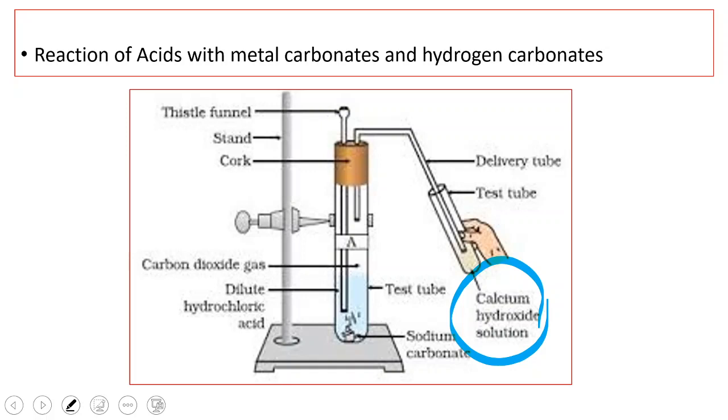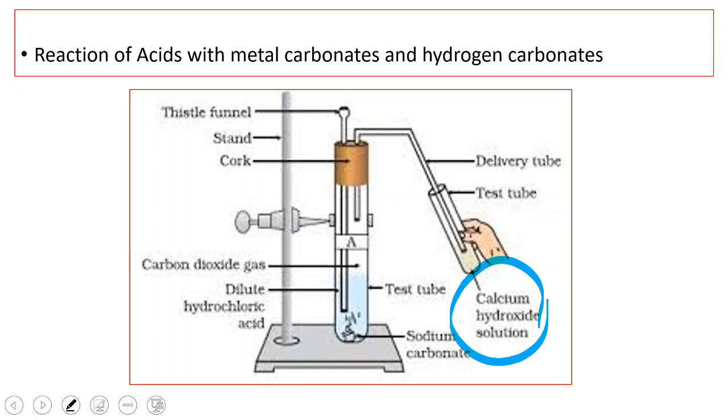Initially it's a colorless solution. Which one? Calcium hydroxide solution. Lime water is a colorless solution. After some time we observe that lime water turns milky, that is, it looks very white in color. So what happens? The sodium carbonate reacts with hydrochloric acid to liberate carbon dioxide gas. The gas liberated in the test tube was passing into the other test tube which contains lime water through the delivery tube.